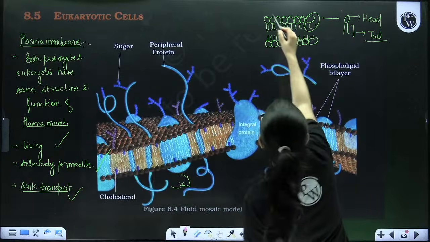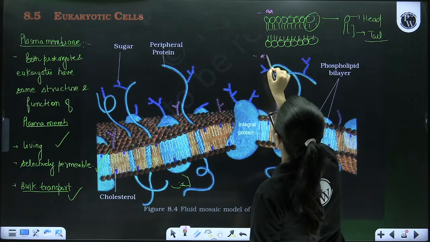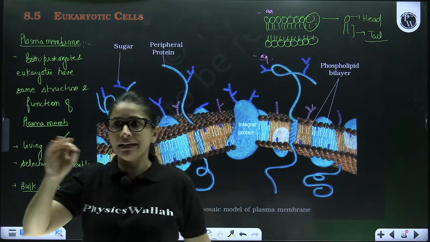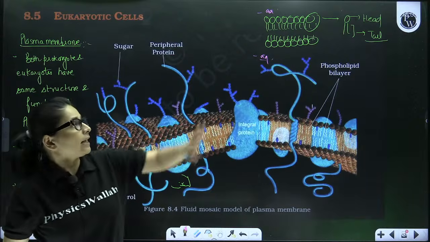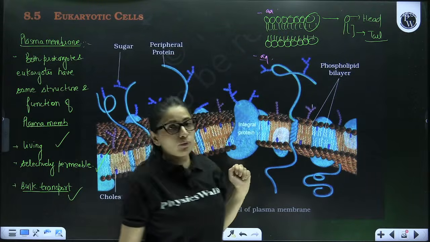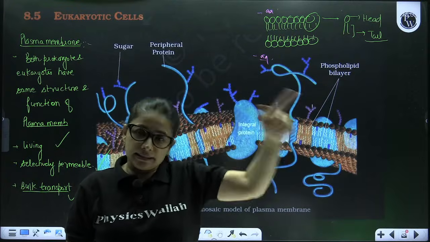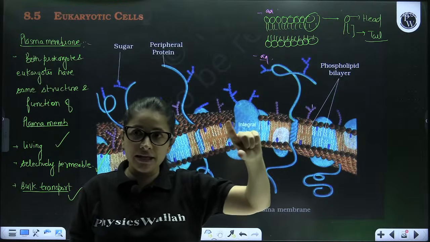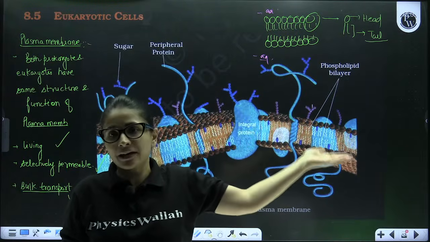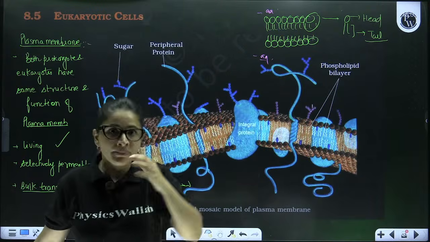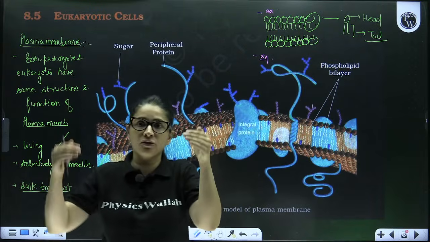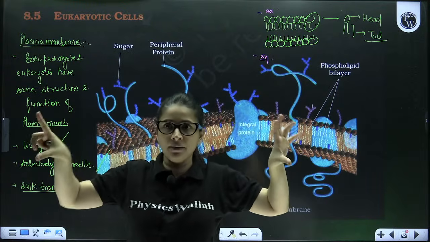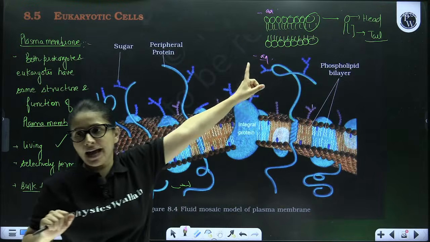Okay, so here is also the aqueous environment. Here is also the aqueous environment. Now, since the tail is hydrophobic and does not like water, and it's an aqueous environment inside and outside, therefore the head is hydrophilic in nature. Therefore it can come in direct contact with the inside and outside environment of the cell. However, the tail being hydrophobic is always protected by the head. So you're always going to project the tail inside and the head outside. This is how the lipid bilayer has to be arranged.